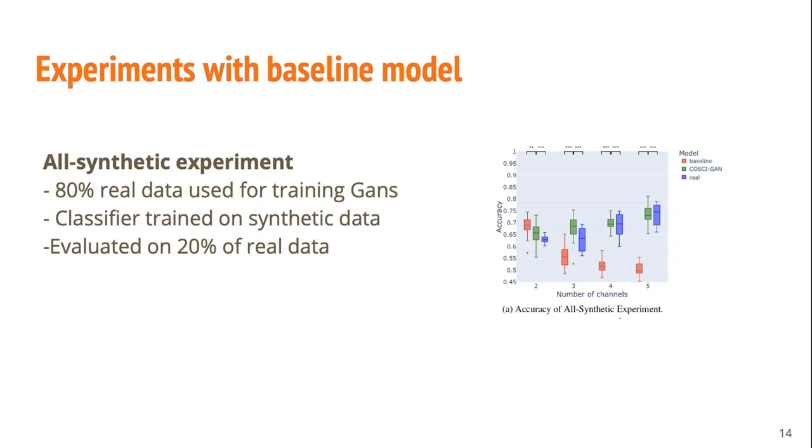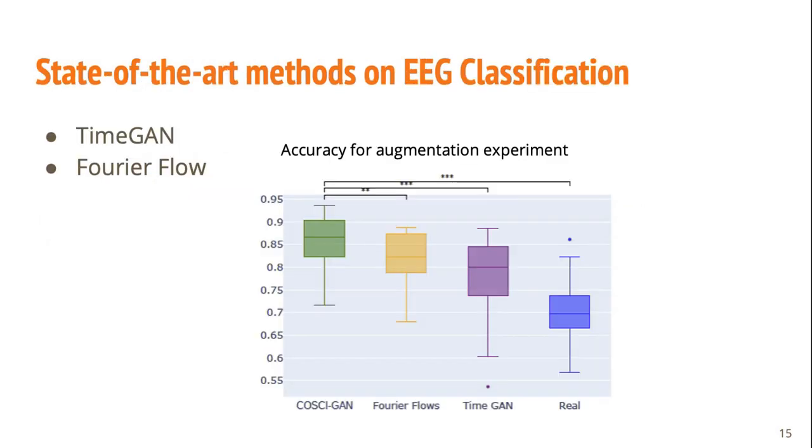In green, we can see CoSCI-GAN and how the increase in channels also increases the accuracy in the classification task, and the inverse happens with the baseline. Also, we can see that it does worse than the baseline in channel 2. It was compared with state-of-the-art methods, TimeGAN and Fourier, and we could see that it outperformed these methods in the classification tasks.